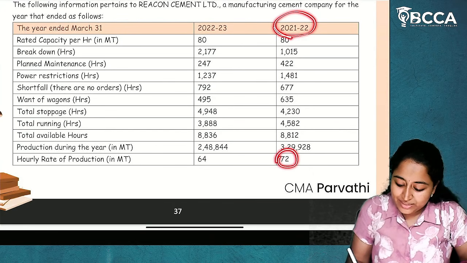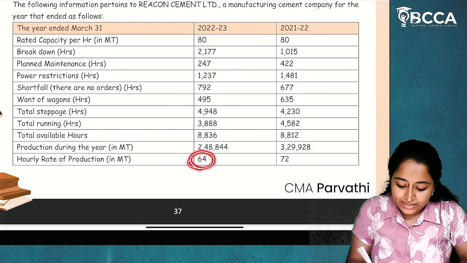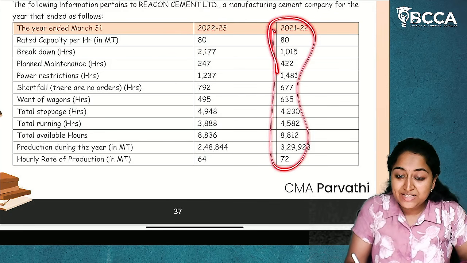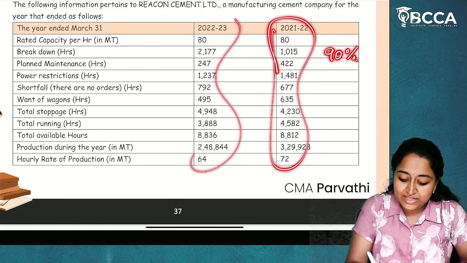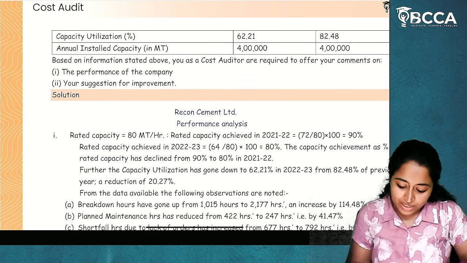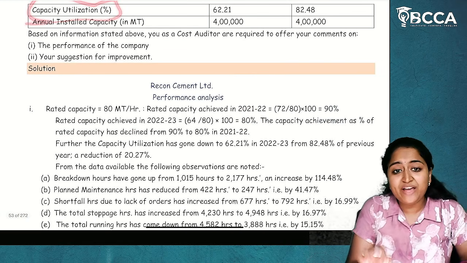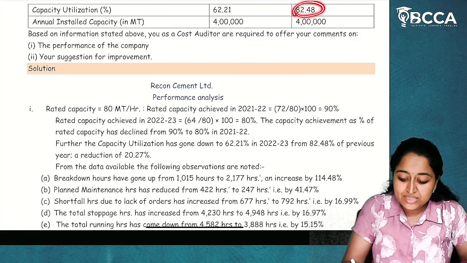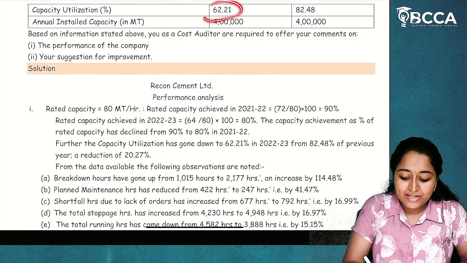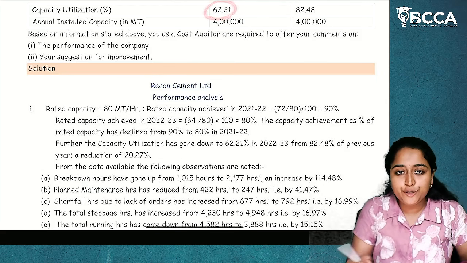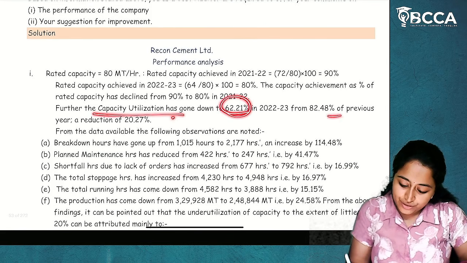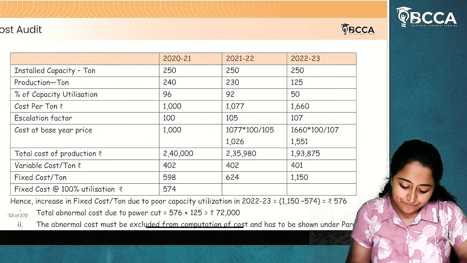In 21-22, it is 72 divided by 80. In 22-23, 64 divided by 80, which means here the capacity utilization is 90%, whereas in this particular year, the capacity utilization is 80%. It is decreased. I hope it is clear. Next, in the question itself, we have been given capacity utilization. In the previous year, we utilized the capacity to 82.48%. But in the current year, we have utilized only 62.21. So, there is underutilization of capacity. Further, the capacity utilization is reduced. You will write that.